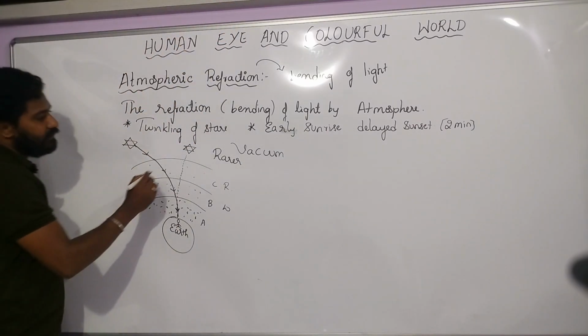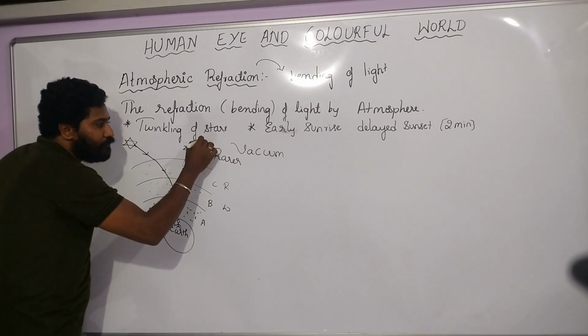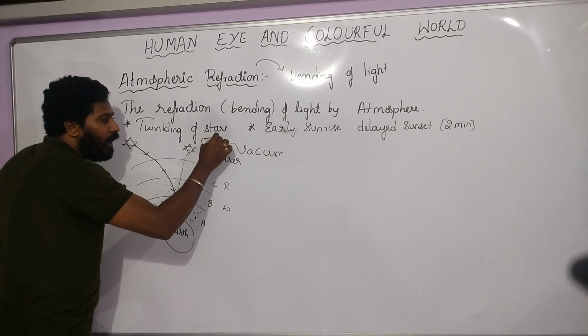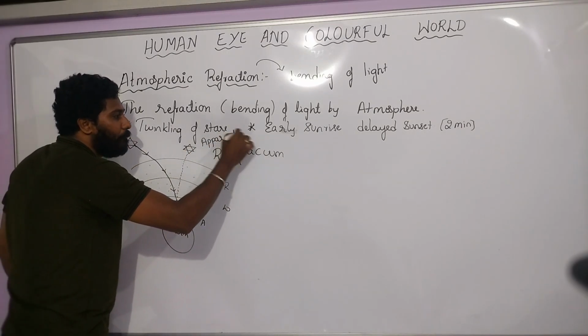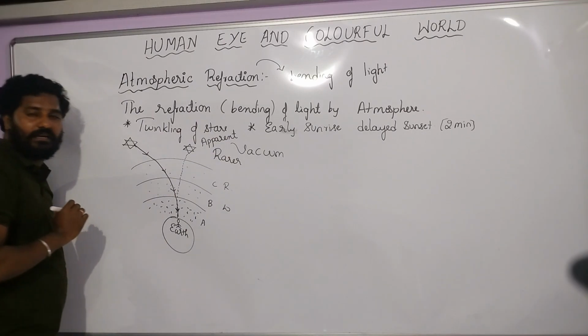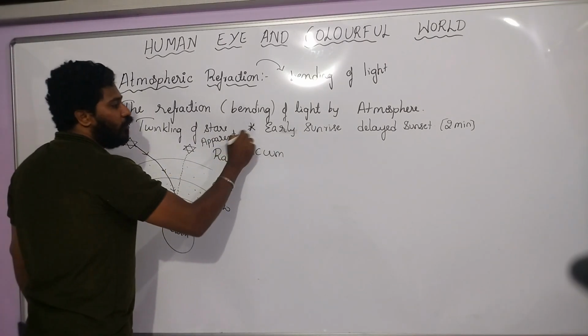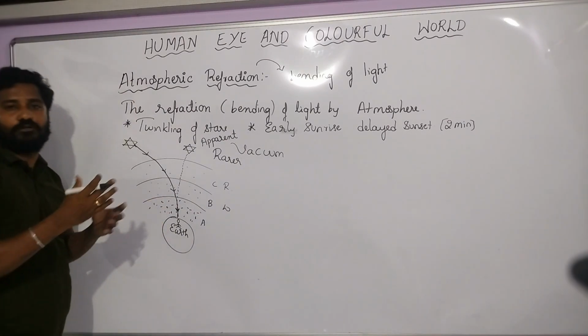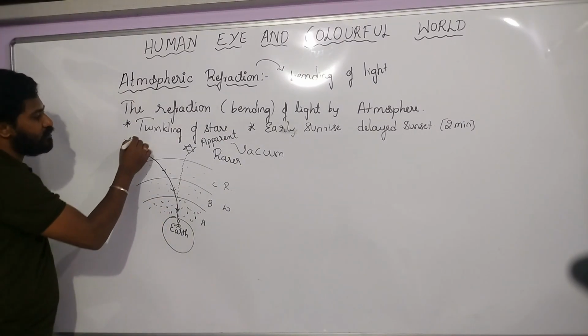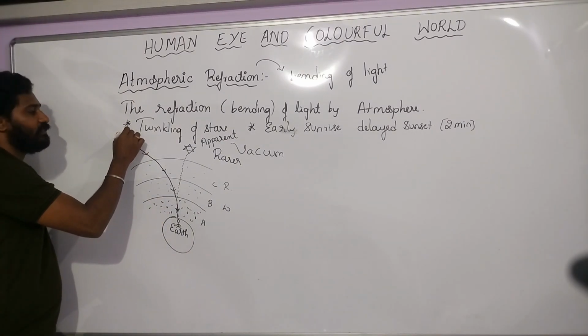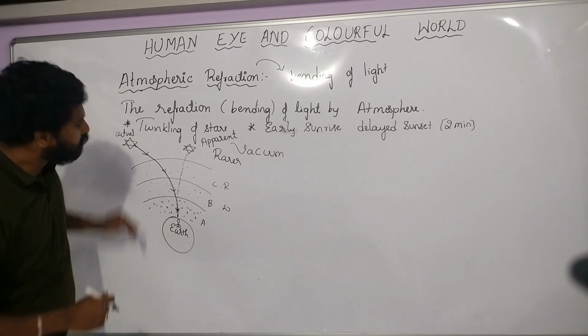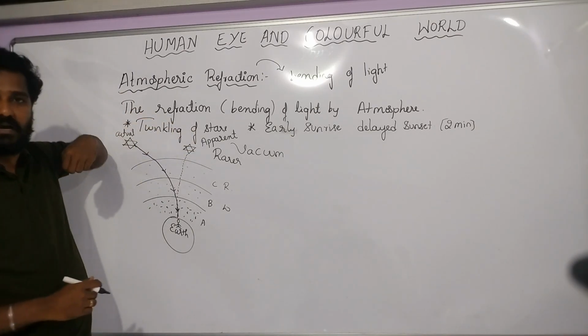So this position we call the apparent position of the star. Apparent, A-P-P-A-R-E-N-T, apparent position. Apparent means it's fake, so it is not the real position. So what is the actual position? This is the actual position of the star. Okay, so this is the apparent position of the star.